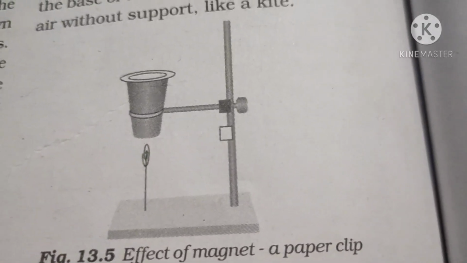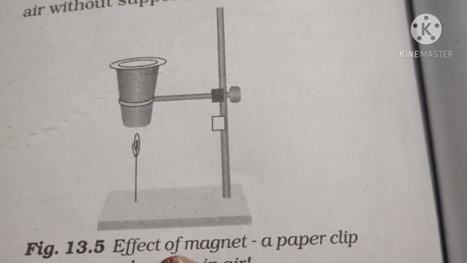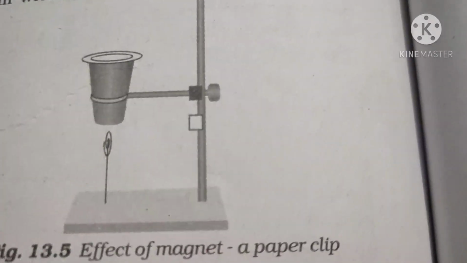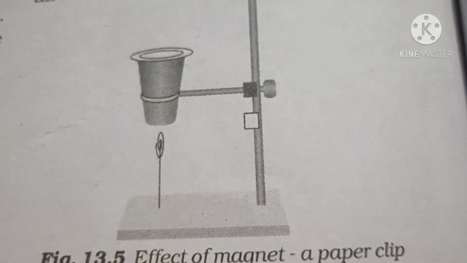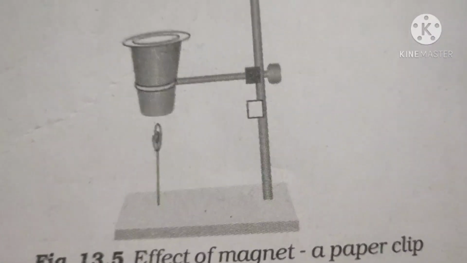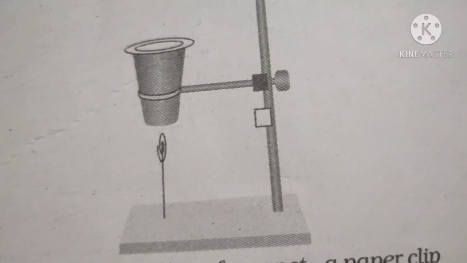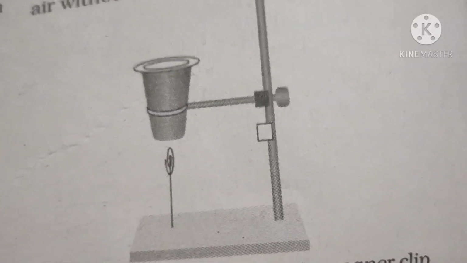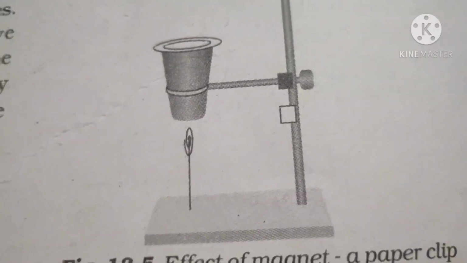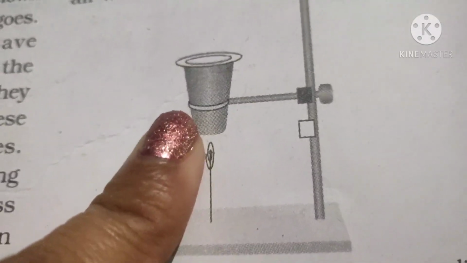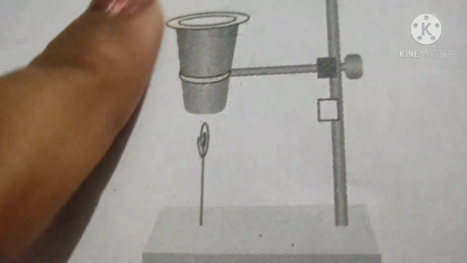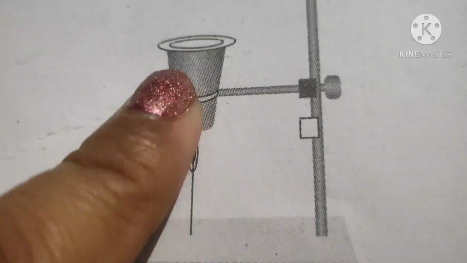As you can see here, this is an activity: the effect of a magnet, a paper clip hanging in air. In this activity we prove that iron things are attracted by magnets. Take a cup or glass and cover it with paper so that the magnet is not visible.